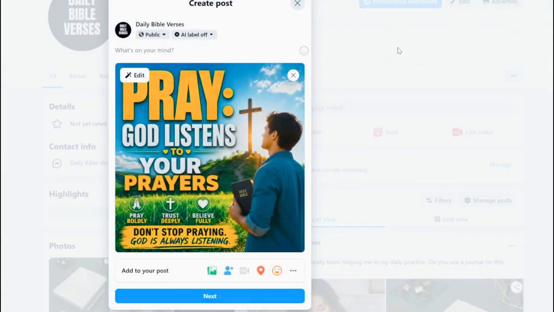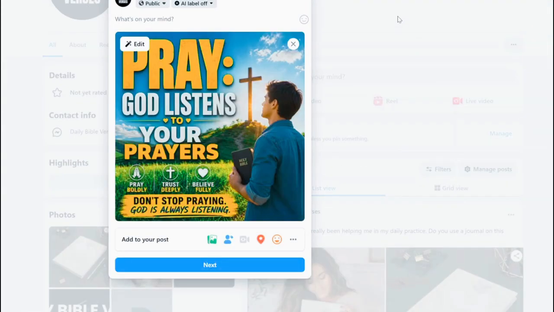So consistency is king with social media, but you do not want to be spending your entire life online posting. That's why I say scheduling is so important. I don't want Facebook to be a full-time job. I'm sure you don't either. I don't want my students being glued to their phones. The goal is building an asset on your schedule, on your time. So your posts are working for you whether you're sleeping or working your regular job. So then you are spreading the gospel, you are reaching millions of people, and this is not taking up your entire day.